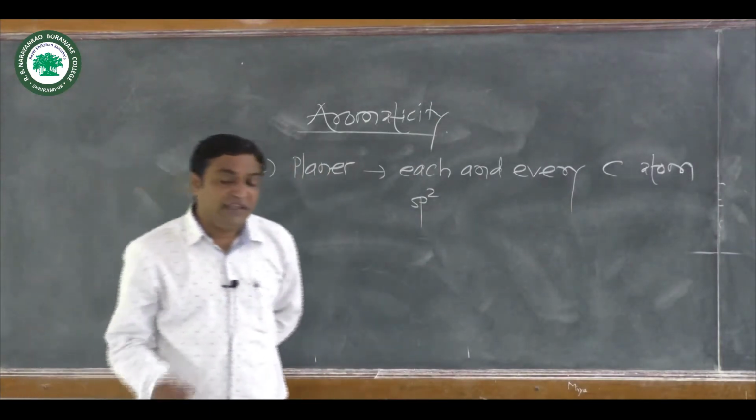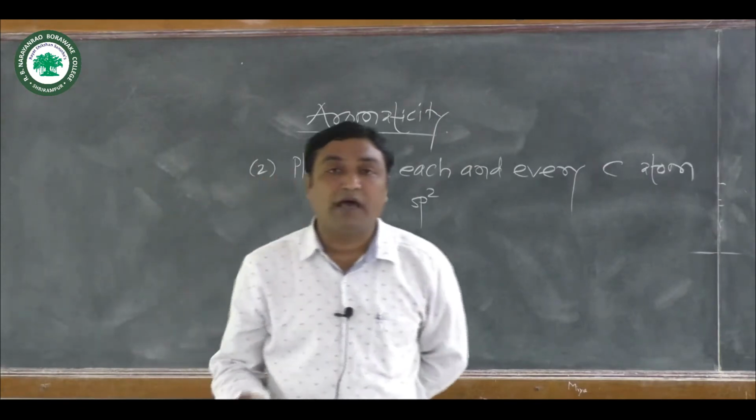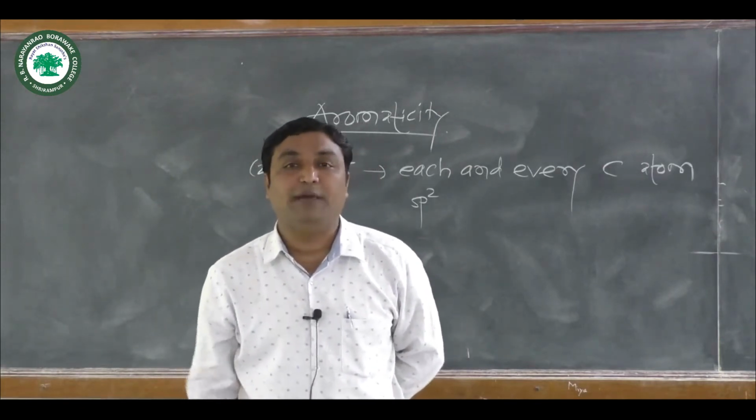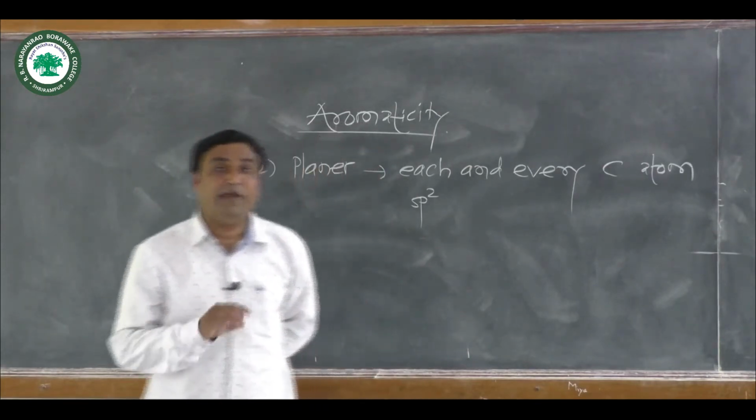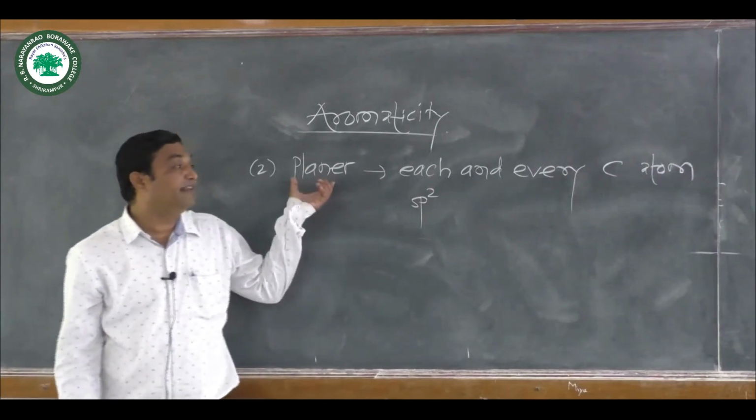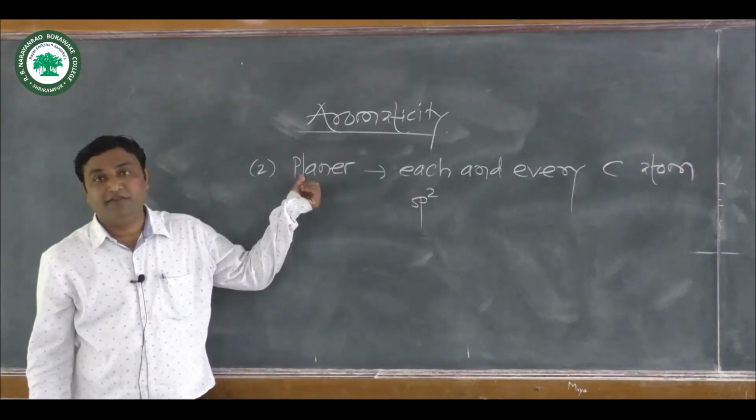If each and every carbon atom of the aromatic ring is sp2 hybridized, then we may say that the molecule or the ring must be planar in nature.